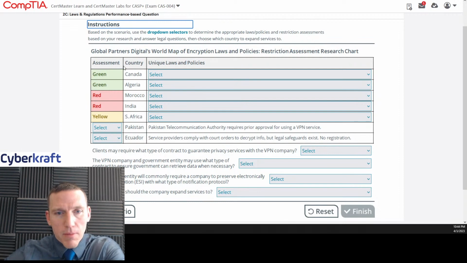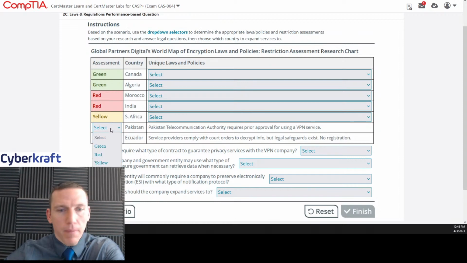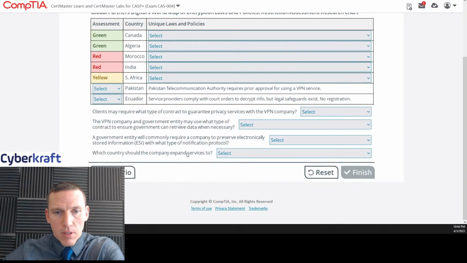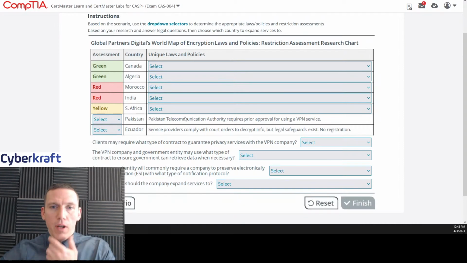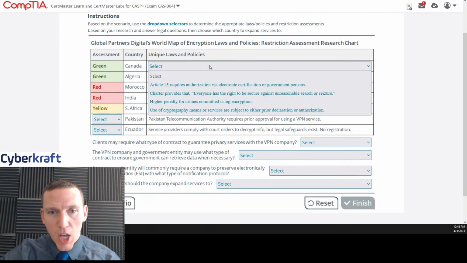So we have some assessment colors. We have green, then red, then yellow. And then these two we have to select. Is that green, red, or yellow? Okay, that's also green, red, or yellow. Canada, Algeria, Morocco, India, South Africa, Pakistan, Ecuador. Unique laws and policies. So this is just testing our knowledge of laws within the country.